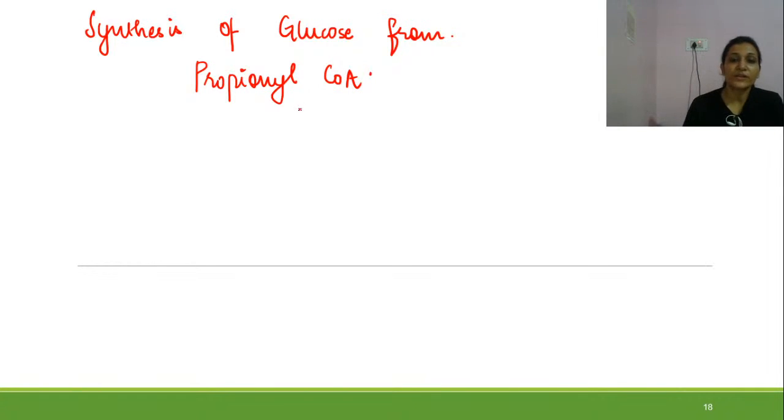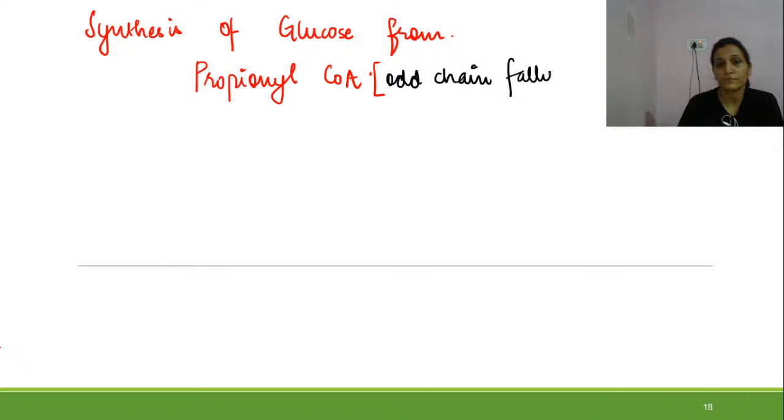Specifically talking about propionyl-CoA, this is actually an odd chain fatty acid. Odd chain fatty acid, right?